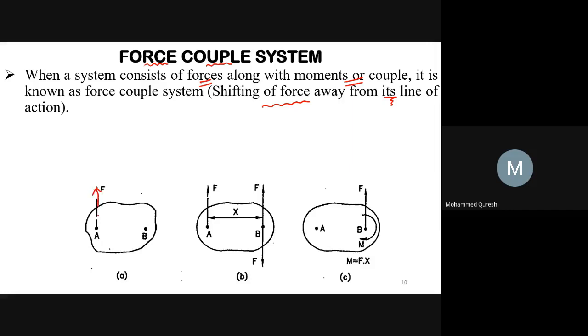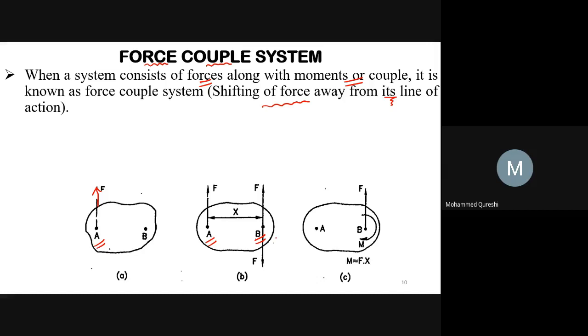Now, this force can always be replaced by an equal force applied at another point B together with a couple. So, here is your second figure.